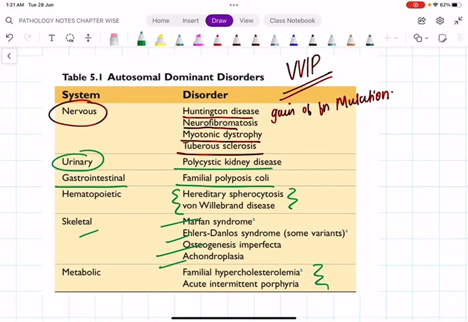Only 50% of the children will be affected. It is not a must that both the parents should be affected. Both males and females can be affected, and they can transmit the conditions.